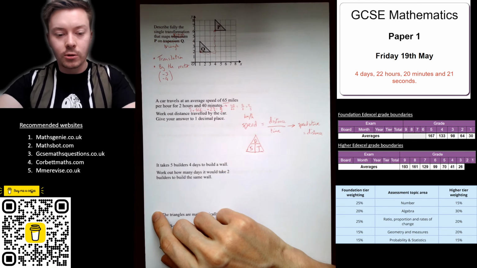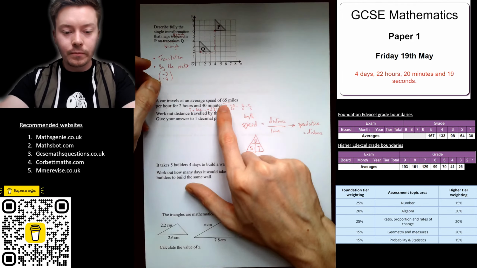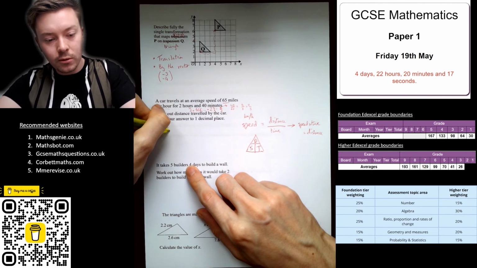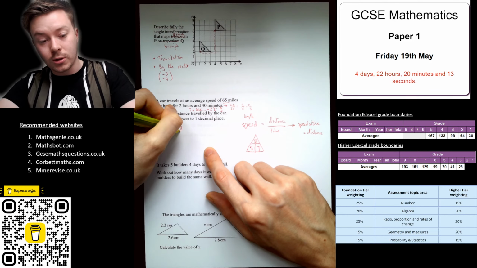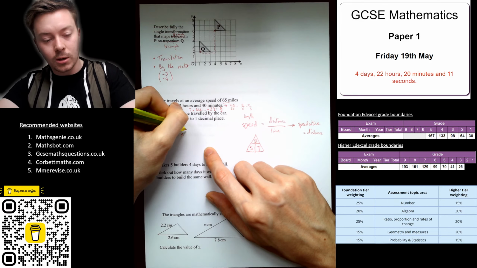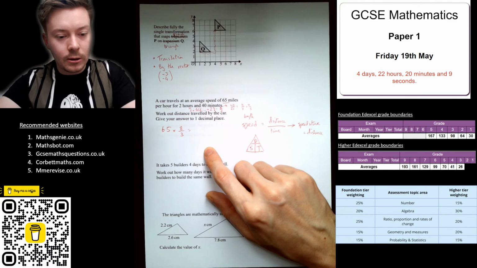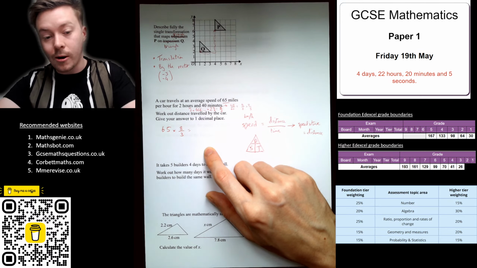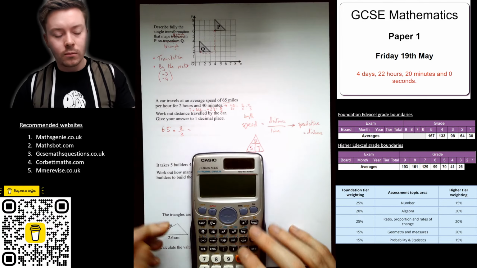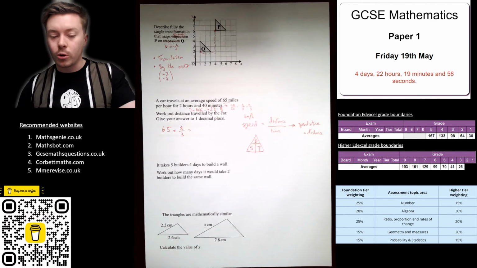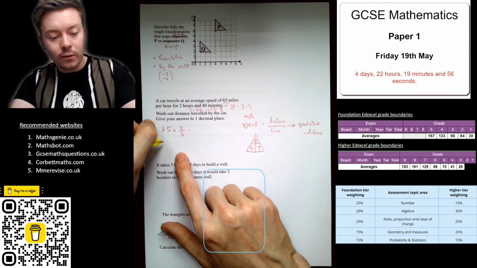Okay, so we've got to times the speed by the time. So 65 times the time, which is 8/3, which is, again, not going to give us a particularly nice number. Actually, no, I'm going to do this without the calculator. I'll do 65 divided by 3.